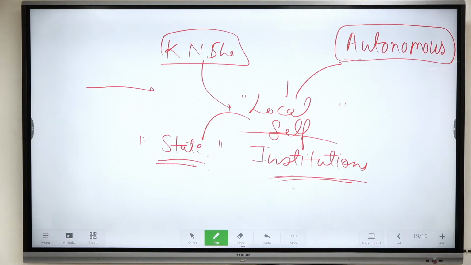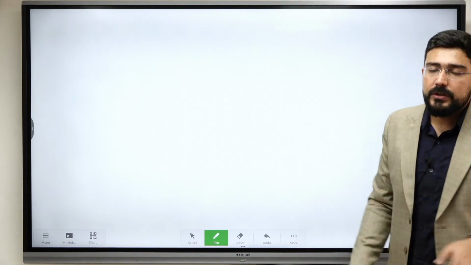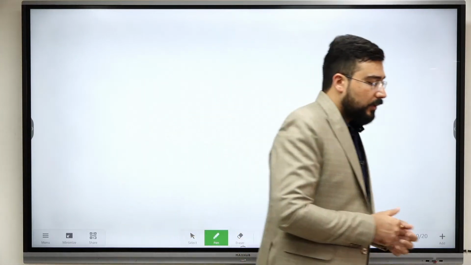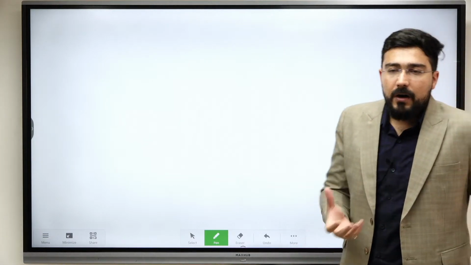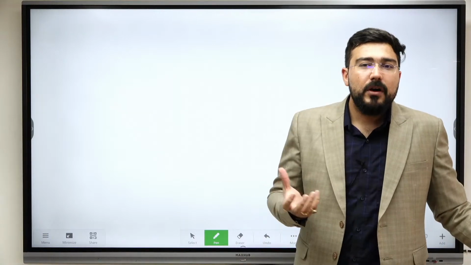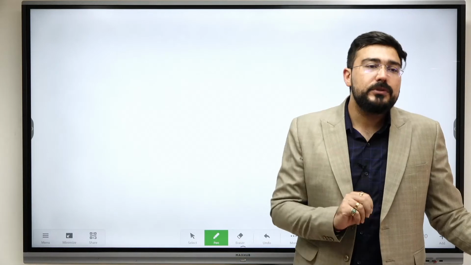Now let us come to the debate on the origin of Rajputs. This is one topic which is directly mentioned in your syllabus, and UPSC may ask any question because it is debatable in nature. Okay, so where does the beginning of the debate on the origin of Rajputs come from? All of us know about Chand Bardai. So he said the origin of Rajputs started when a havan kund was performed at the top of Mount Abu by Vashisht. Okay, and 4 clans of Rajputs came out.